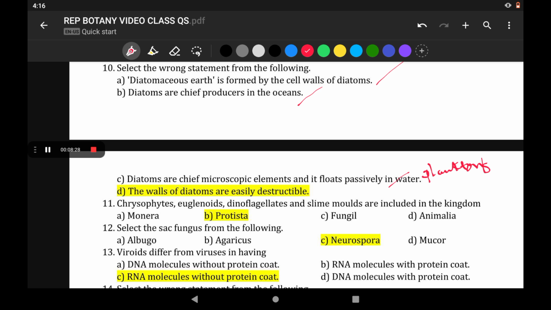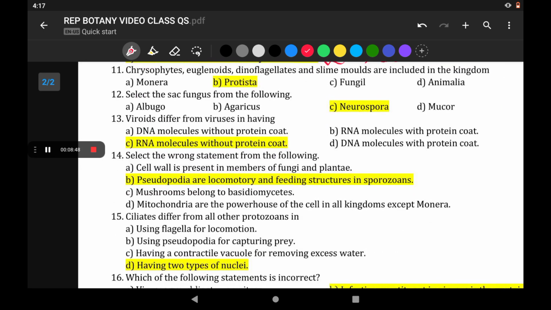The walls of diatoms are easily destructible. This is wrong. Rather, the wrong statement is that walls of diatoms are easily destructible. It is wrong because they are made up of siliceous wall which can withstand the onslaught of time, and they are sturdy. They are not easily destroyable.